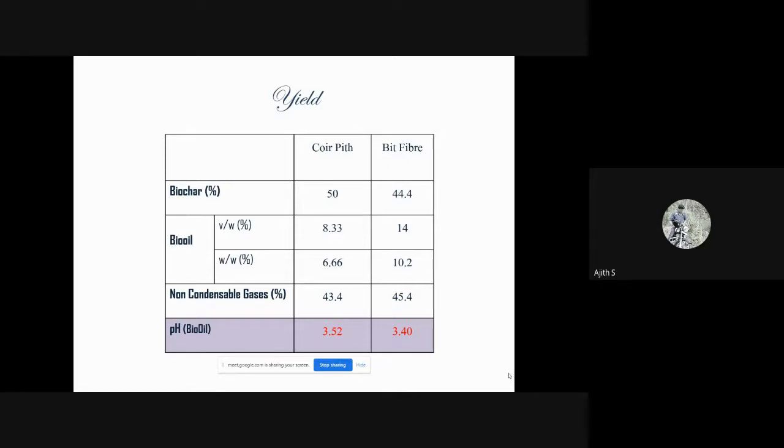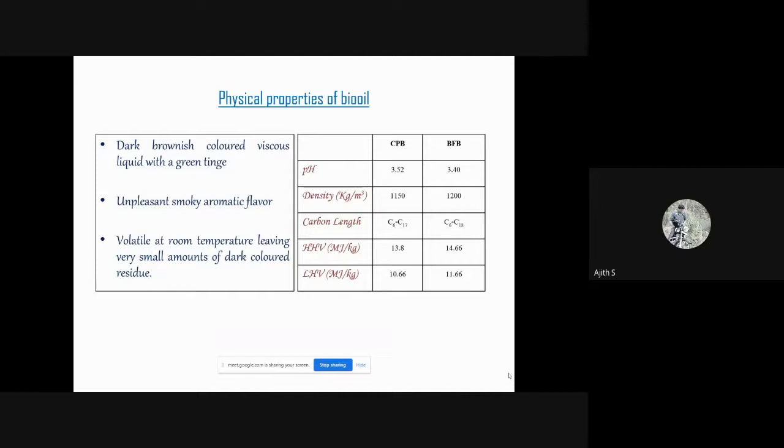And the pH of bio-oil is highly acidic due to the presence of various compounds that have been formed during the degradation of lignin present in both the components. And the pH is around 3.5 to 3.4 for coir pith and bit fiber respectively. Then the physical properties of bio-oil: it was a dark brownish colored viscous liquid with a green tinge with an unpleasant smoky aromatic flavor, and it is volatile at room temperature, leaving a very small dark colored residue when the complete liquid portion gets vaporized. And the pH is highly acidic, as already explained.